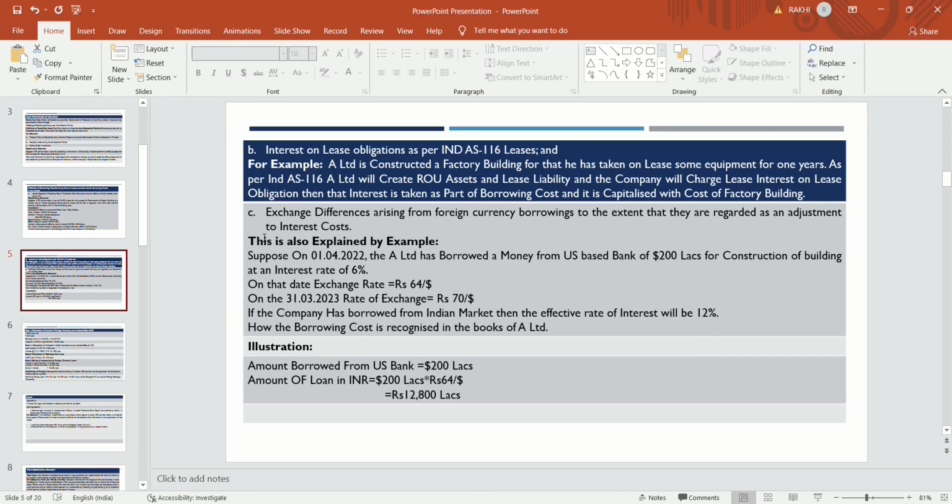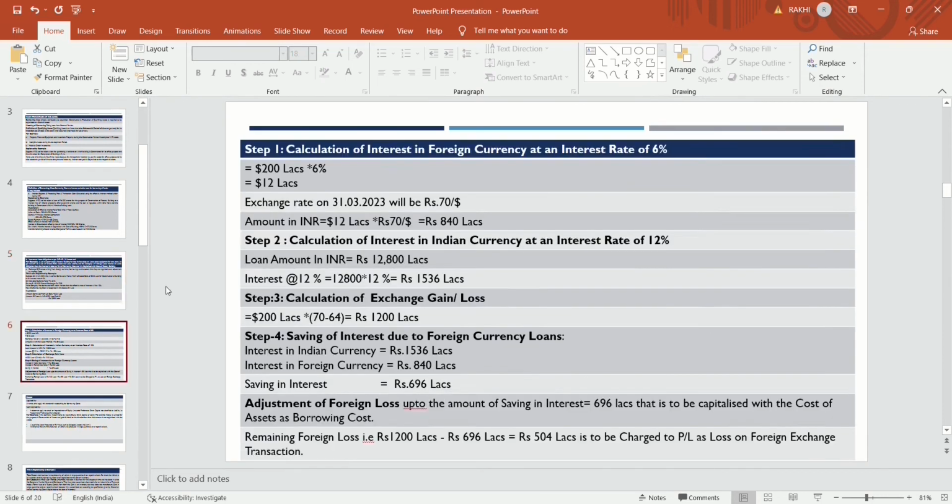So this is the example, and in the illustration, first we will determine the amount of borrowing in Indian currency. That is $200 lakh in USD, and in INR the dollar amount is to be converted at rupees 64 per dollar, the rate on the date of the transaction. That becomes rupees 12,800 lakh. If we had taken the loan from the Indian market, the interest rate would be 12%. Then we will calculate the interest. If it is taken in Indian currency, then the interest will be 1,536 lakhs.